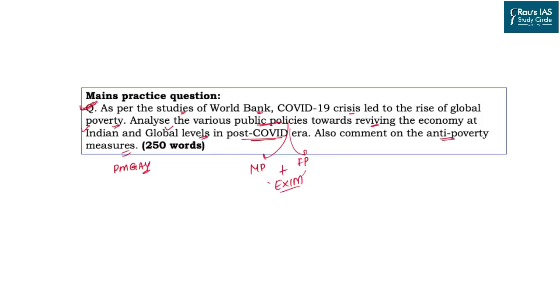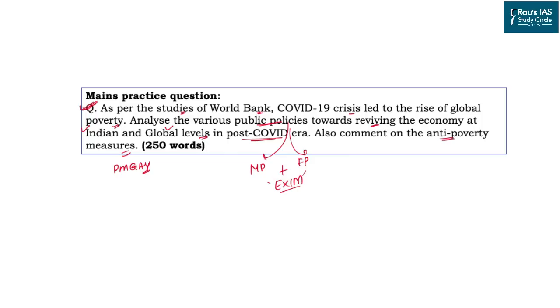You have to analyze the public policies that have been taken with special reference to the monetary policy as well as the fiscal policy. Along with this, you can also add the export and import policy that have been there for a while. Also comment on the anti-poverty measures that have been taken. Here you can quote Pradhan Mantri Garib Kalyan Ann Yojana.